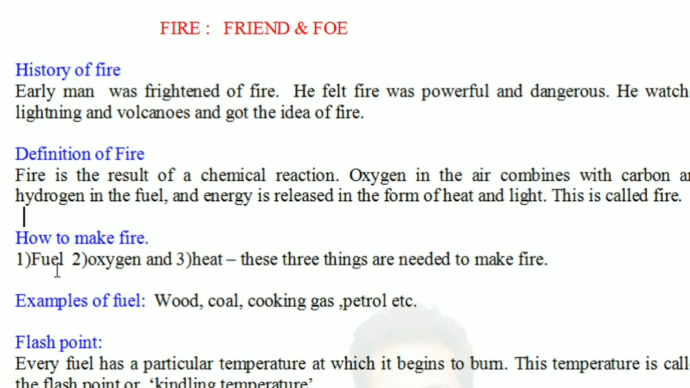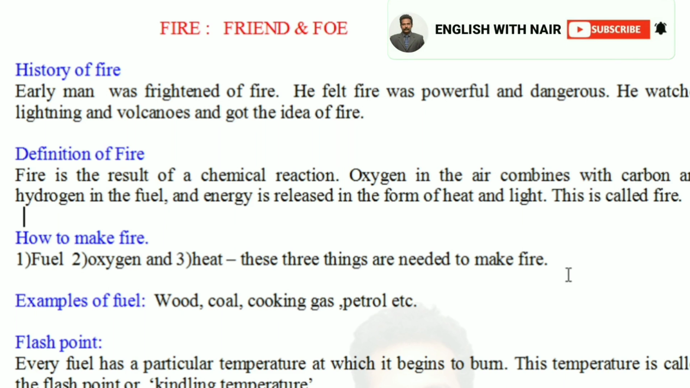How to make fire? We know that three things are needed to make fire: fuel, oxygen and heat. Fuel, as we saw just now, consists of carbon and hydrogen as elements, hydrocarbons. Then the oxygen you get from the air, and heat. It is the minimum temperature required to get it burned, to excite it, to get a spark. So these three things are needed to make a fire.